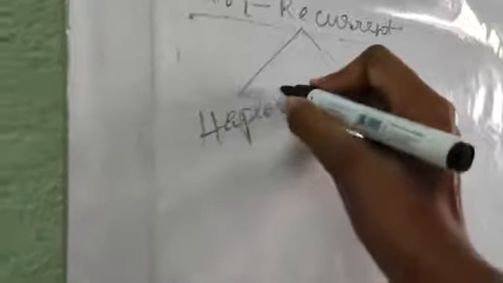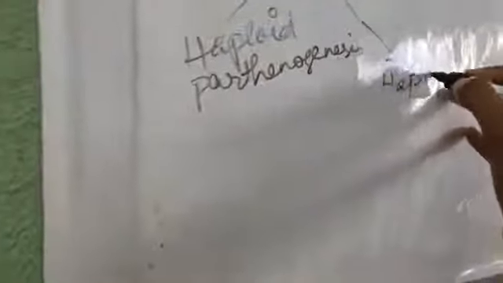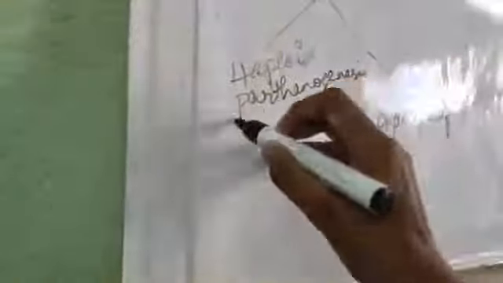Two types. It is haploid parthenogenesis, and the second one is haploid apogamy. Okay, so first of all, haploid parthenogenesis. In case of haploid parthenogenesis, what is happening? The embryo develops from the haploid egg cell. Okay, that means N directly develops from the haploid egg cell.